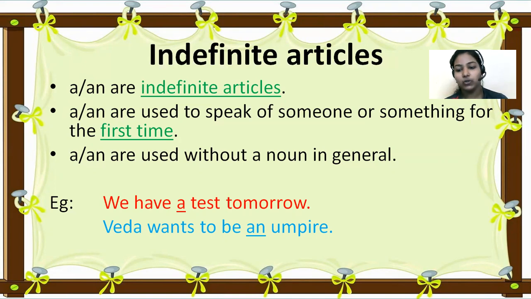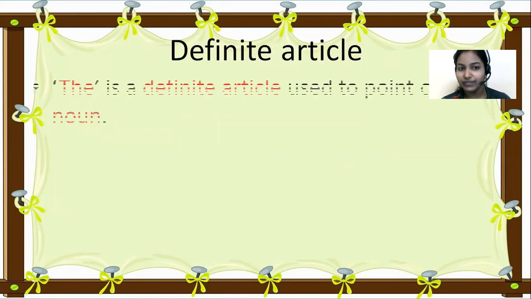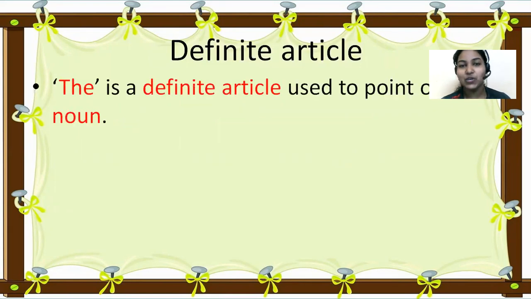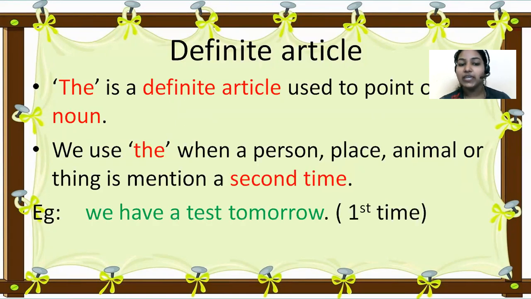But if you want to talk about something for the second time, you have to use the definite article. What is the definite article, children? It is the. Look at the example: We have a test tomorrow. Here we are talking about the test for the first time, that's why I'm giving a test. That is the indefinite article.